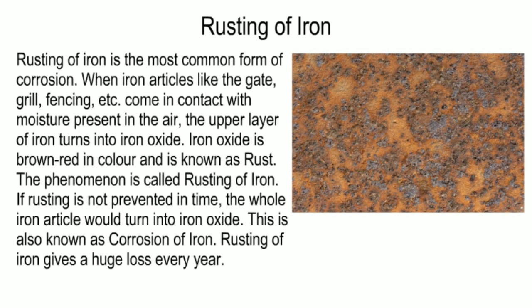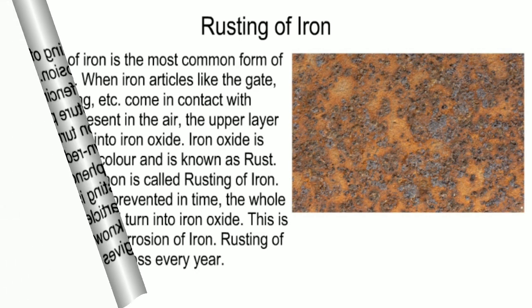Rusting of iron. Rusting of iron is the most common form of corrosion. When iron articles like the gate, grill, fencing, etc. come in contact with moisture present in the air, the upper layer of iron turns into iron oxide. Iron oxide is brown-red in color and is known as rust. The phenomenon is called rusting of iron. If rusting is not prevented in time, the whole iron article would turn into iron oxide. This is also known as corrosion of iron. Rusting of iron causes a huge loss every year.